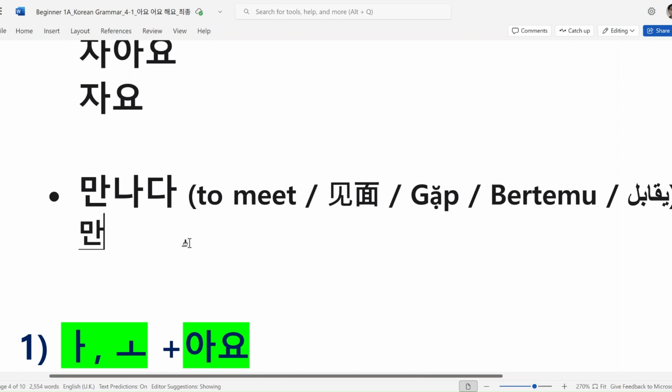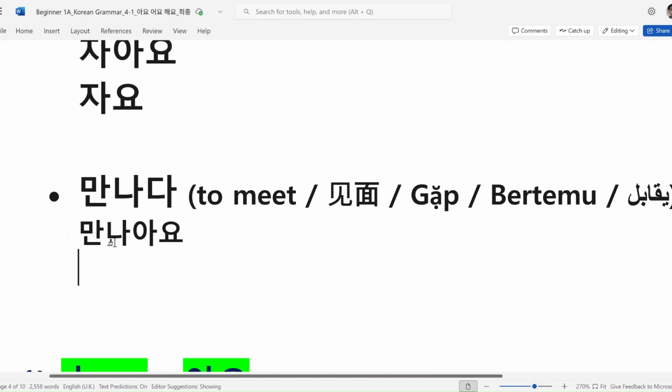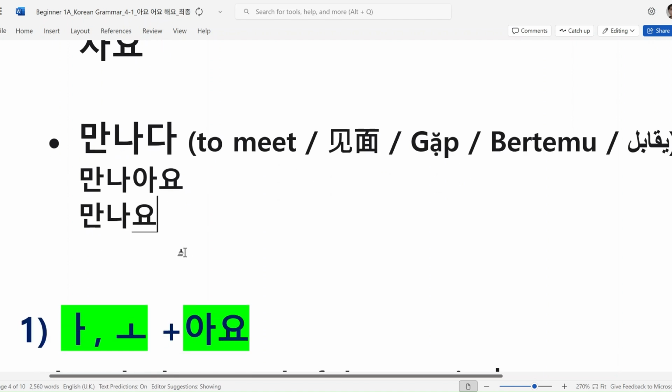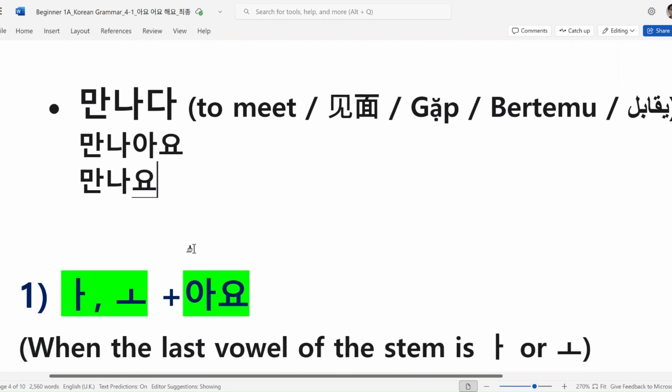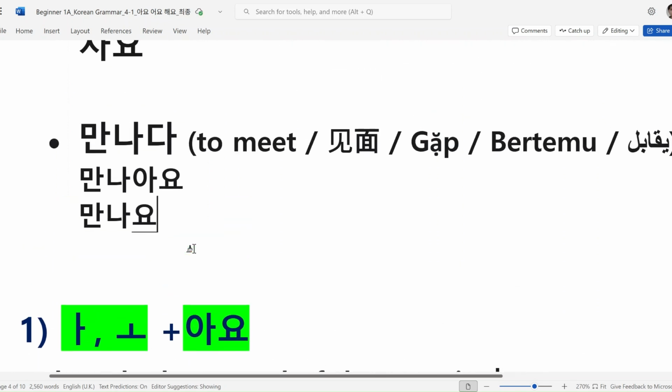So 만나요. Can you see the same vowel we used? So could you make one syllable, 나아 put together? So 만나요. 자, 이렇게요.